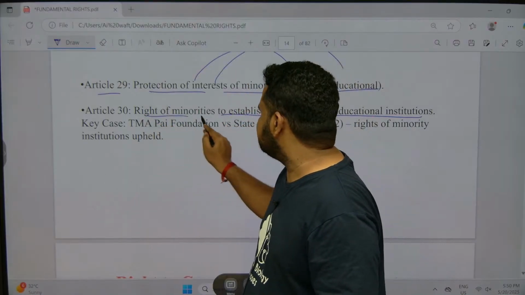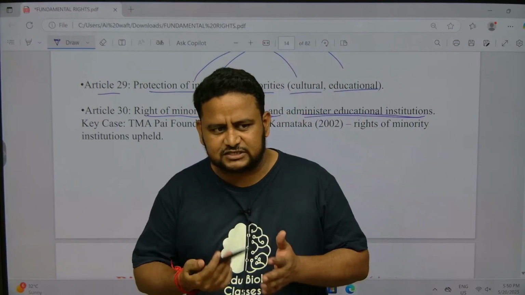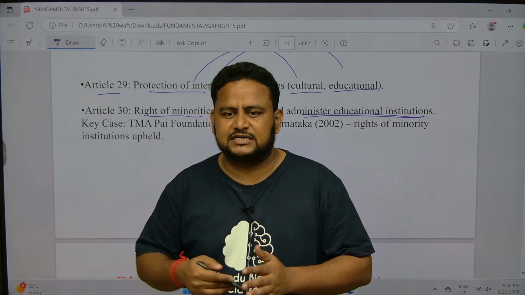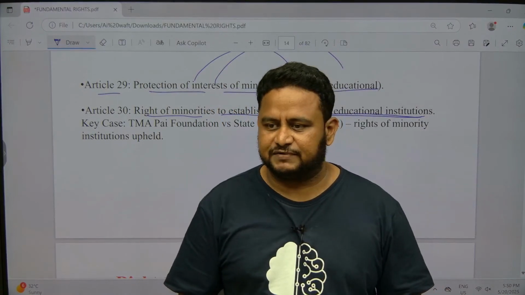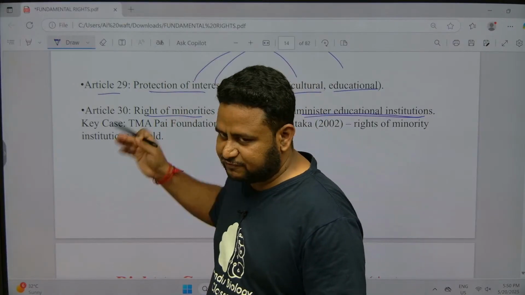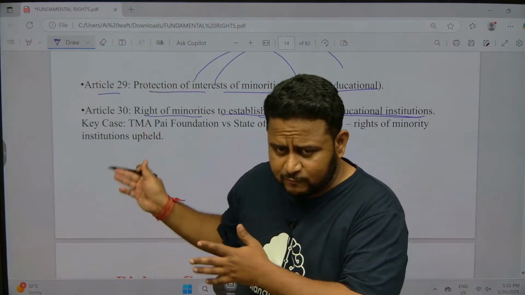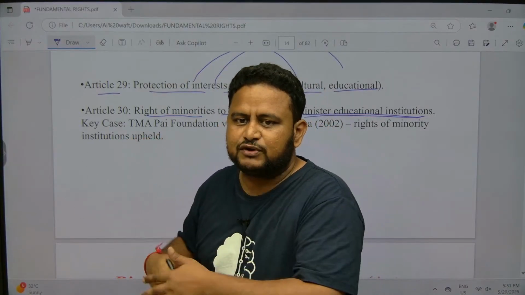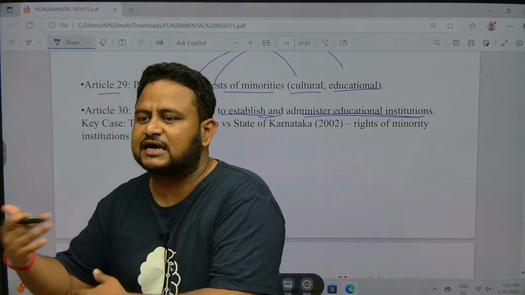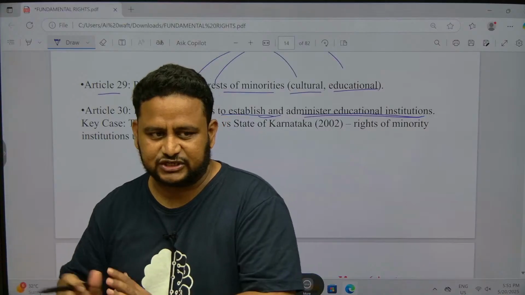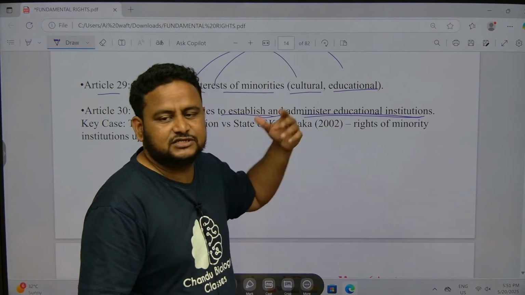For them, they have the rights of the minorities to establish and administer educational institutions. Even for Jains, the monks have their own set of institutions. To support the minority itself, the government is giving a separate fund. But if you are already getting the benefits as a minority, you cannot avail benefits under other fundamental rights. You cannot ask for reservation again under any other condition. Got it? So that is the meaning of rights of the minority to establish and administer educational institutions.